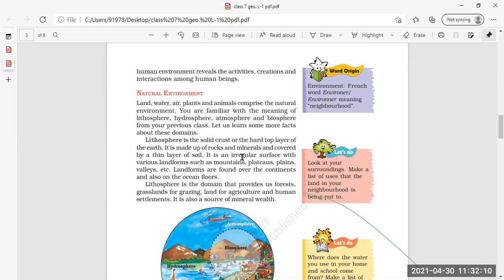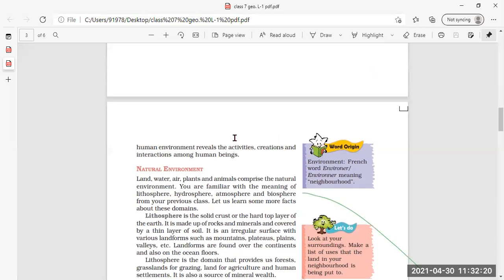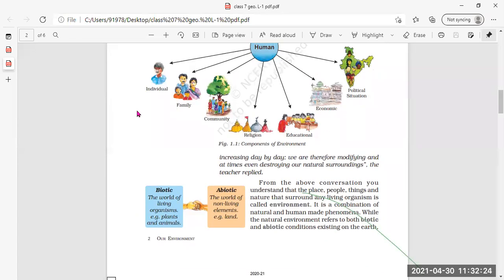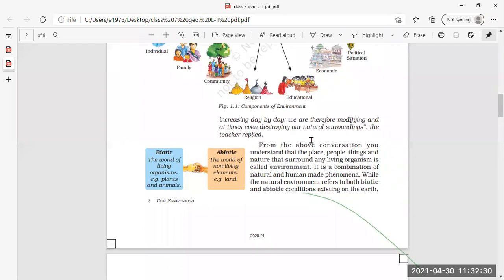Yes, good. And human environment. The third: individual, family, community, religion, education, economic and political situation. Good. That means you remember everything we have understood in this lesson. Now we will begin today from here.